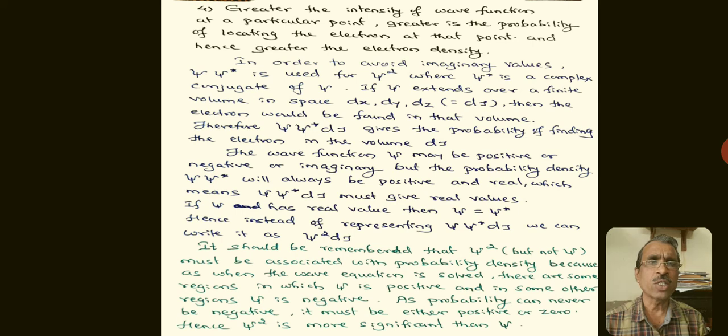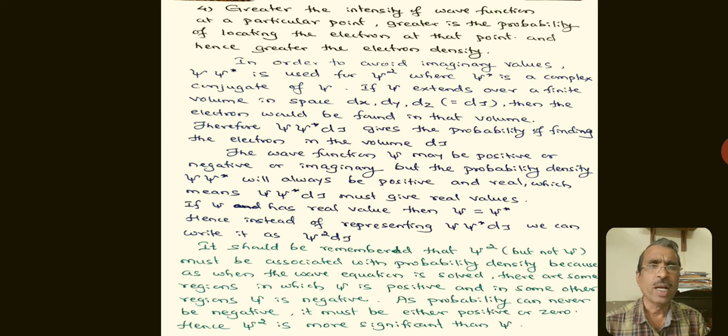The wave function psi may be positive, negative or imaginary, but the probability density psi into psi star will always be positive and real, which means psi into psi star into d tau must give real values. If psi has a real value, then psi is equal to psi star. Hence, instead of psi into psi star into d tau, we can write psi square d tau.